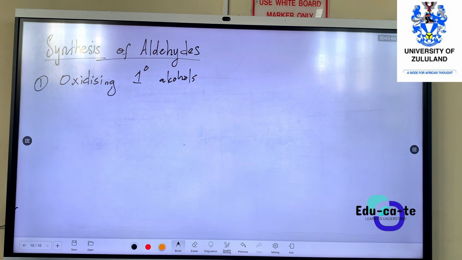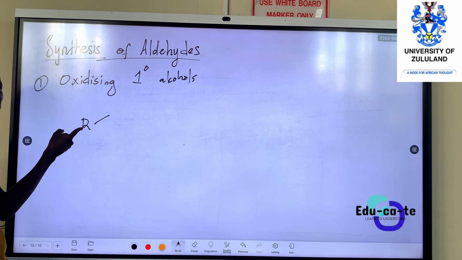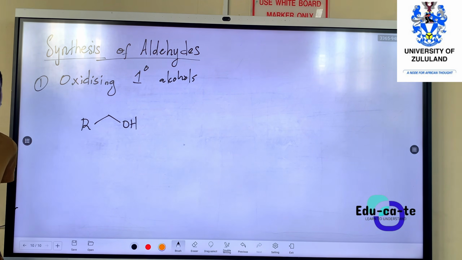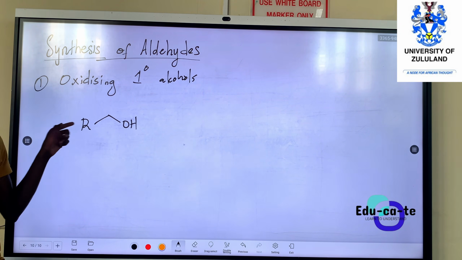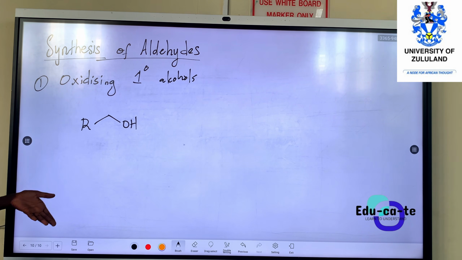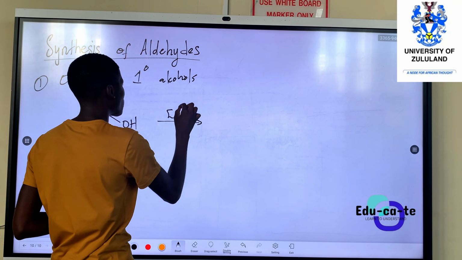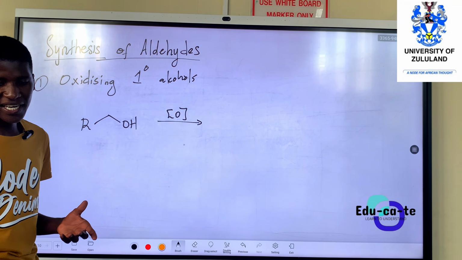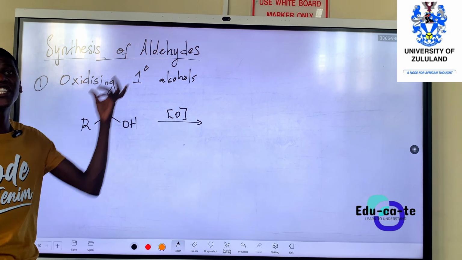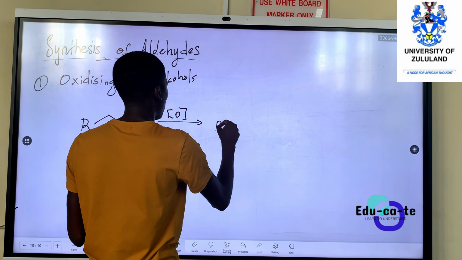So if we oxidize the alcohol, for example, take a generic alcohol with a carbon chain R and then with an OH group here. So this is an alcohol. This R is representing just a line of carbon, any number of carbons that you can put. Through the process of oxidation, we use this symbol to show that we are oxidizing something, right? Through oxidation, the alcohol can change into a ketone, and the alcohol can change into an aldehyde.